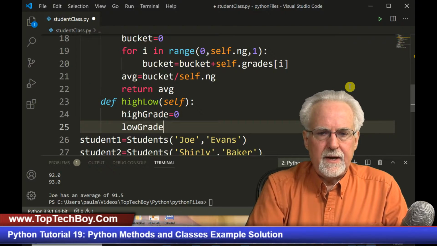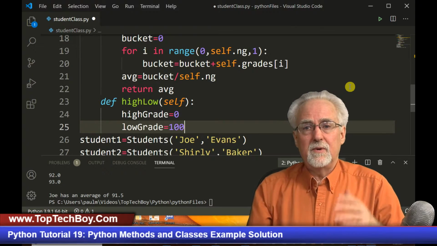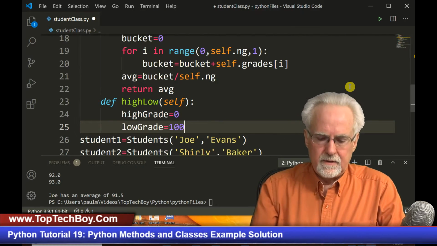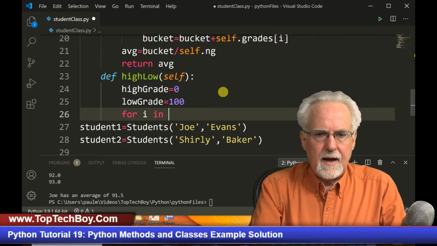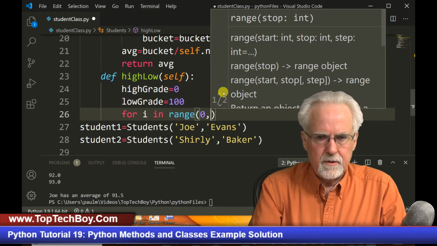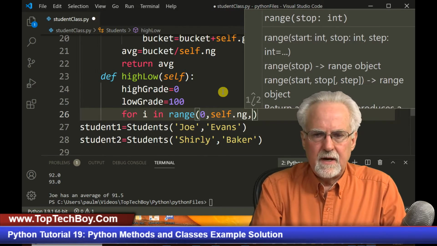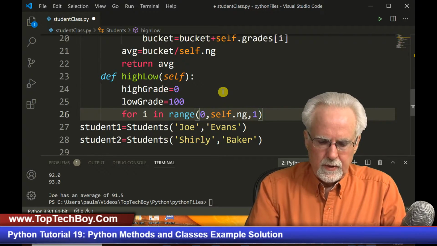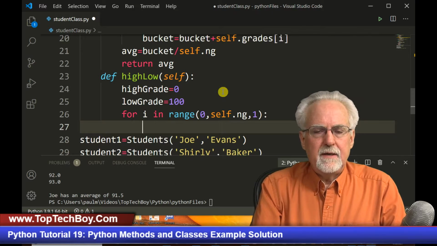The low grade needs to be initialized to a high grade, which would be 100, so that way you actually find the low grade. And now what we are going to do is, for i in range, we want to step through what? From 0 to self.ng, that's the number of grades. Self.ng steps in 1. We end this with who? Our friend Mr. Colon.